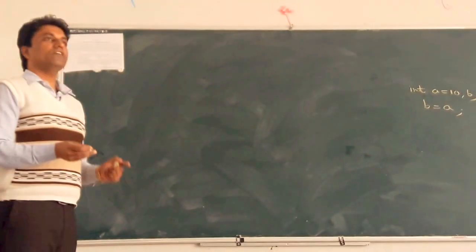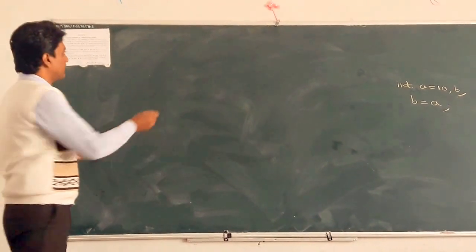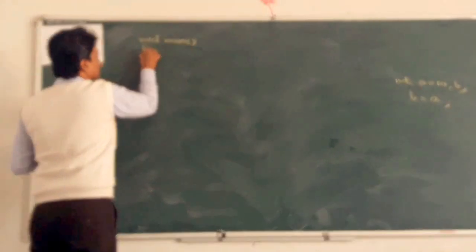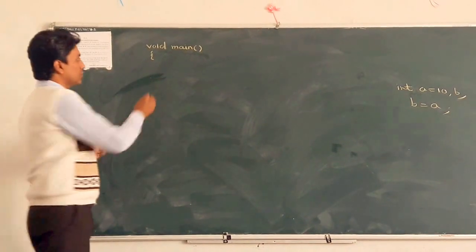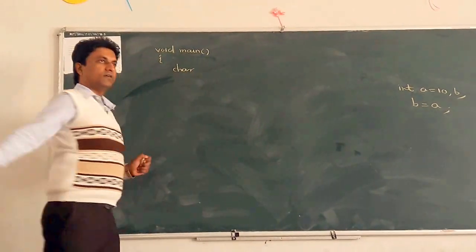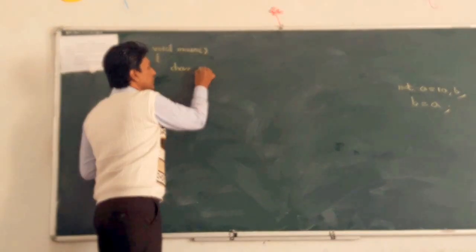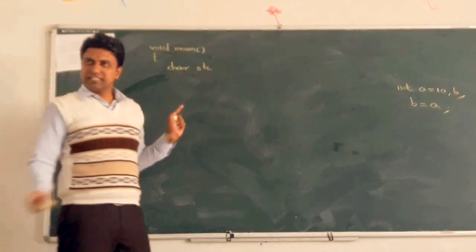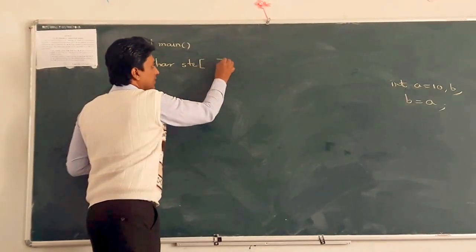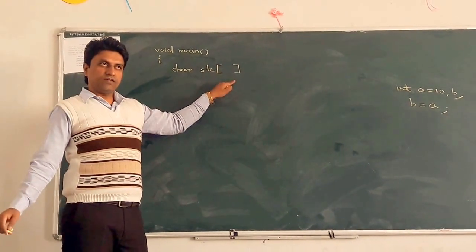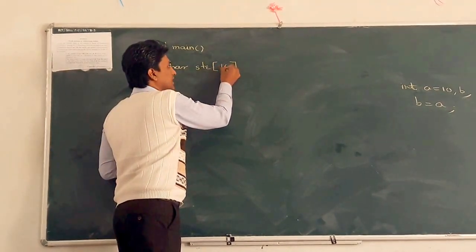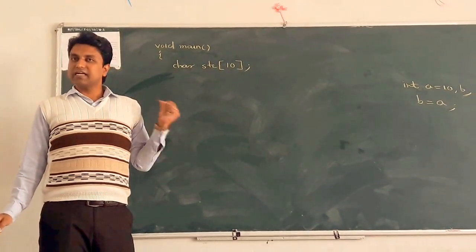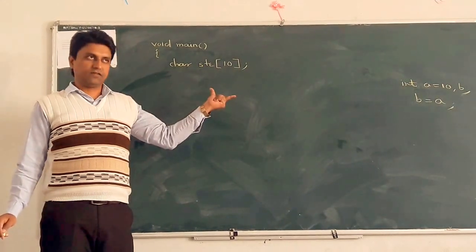Clear? So first, how can we declare a string? For example, void main. First, the declaration of the string, that is a character array. So the data type is char. It is an array, so after char, what will we write? The name of the string, suppose str. Then the length of the string, that is the size, suppose 10. This is called the declaration of the character array, or simply a string.